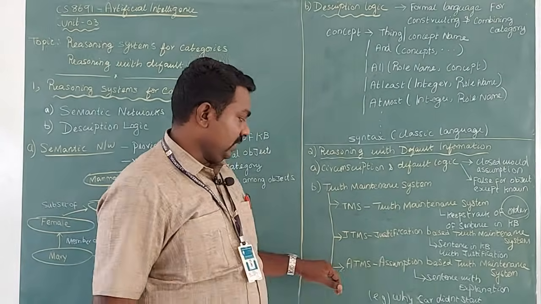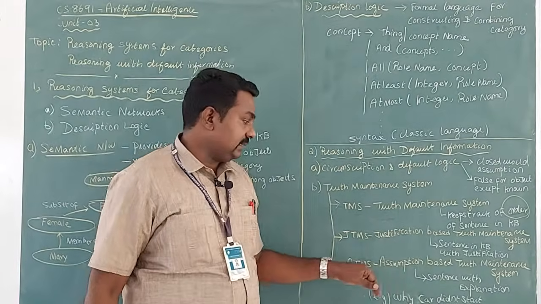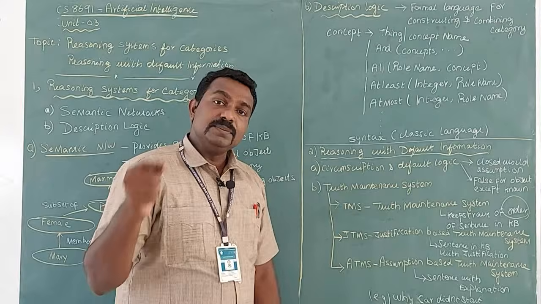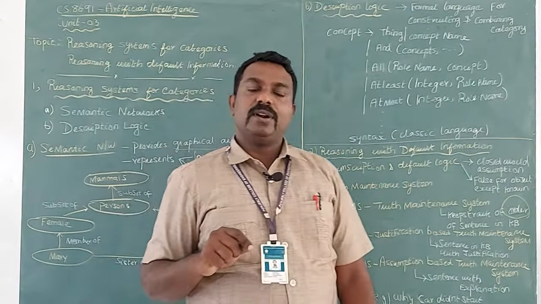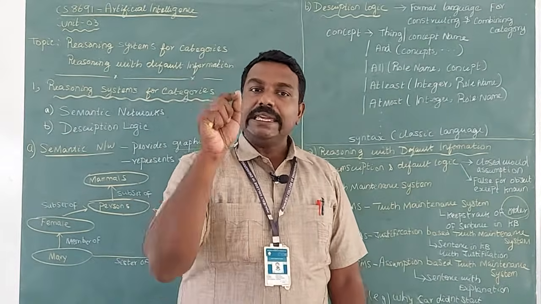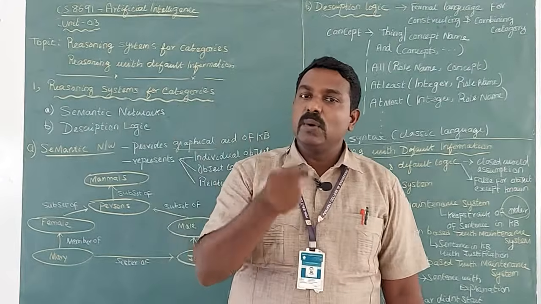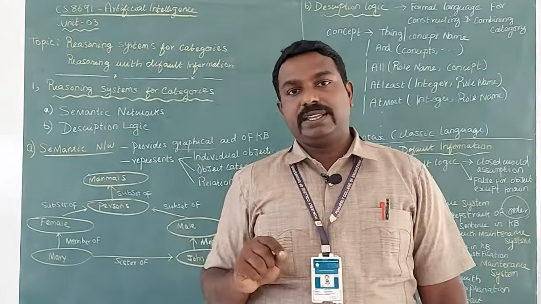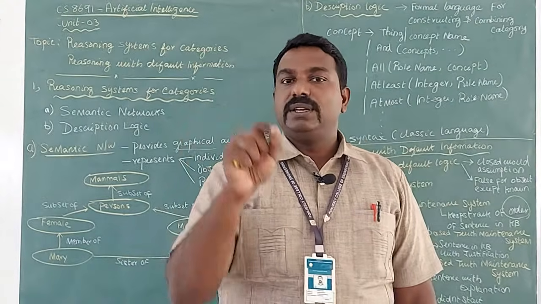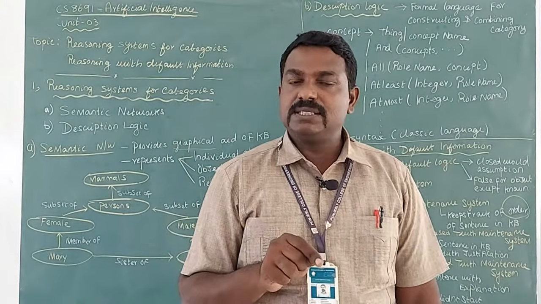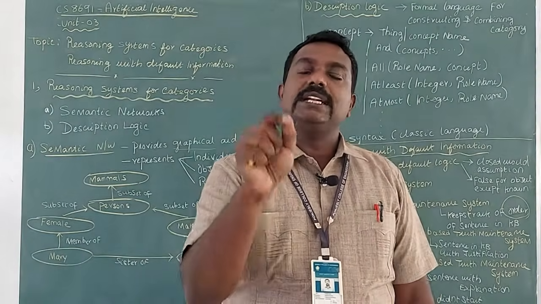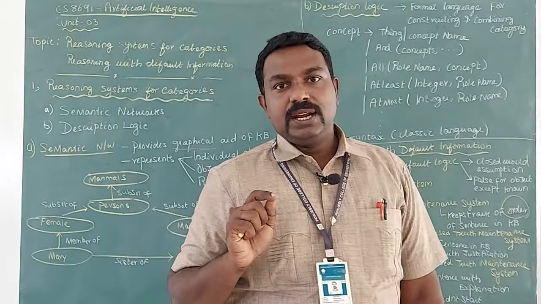The third one is called ATMS, that is assumption based truth maintenance system. In this system, for each and every sentence that is stored into the knowledge base, it does the explanation for that. So if you want to store a particular sentence into the knowledge base, it must also store the explanation why that information is stored into the knowledge base.